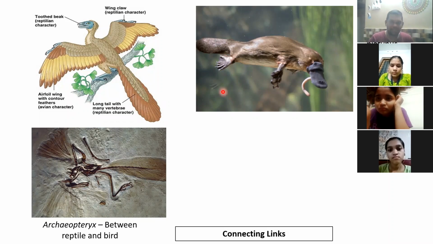Okay, what are the bird features? It has got a beak. It has got webbed feet. It lays eggs. But what are the mammal features? It has got ear pinna and it has got mammary glands by which it can feed its young ones. So that means it has got features of both birds and mammals. And this is not extinct today. We still get this animal. So that's a connecting link between birds and mammals.